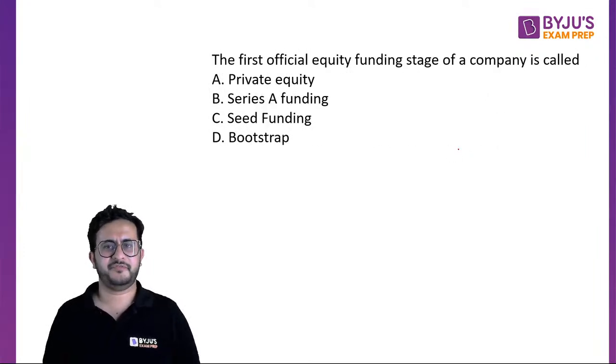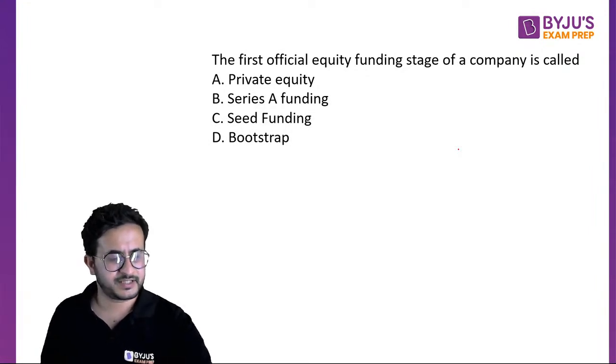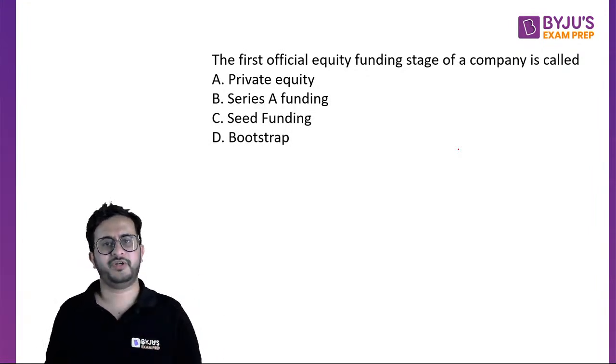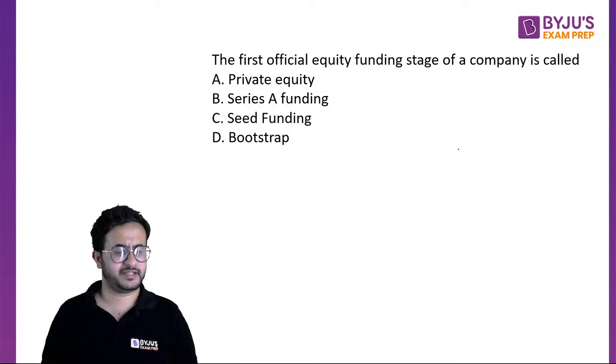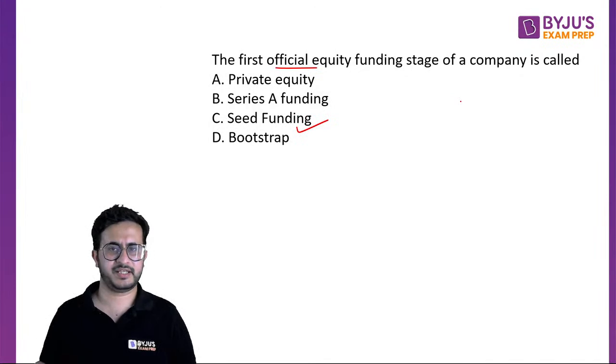The first official equity funding stage of a company is called what? Knowing these definitions is the reason why I took this session. Knowing these terminologies will help you know about businesses, and you may be asked things related to that so that you can answer them. So the first official funding is called seed funding. Series A comes after that.